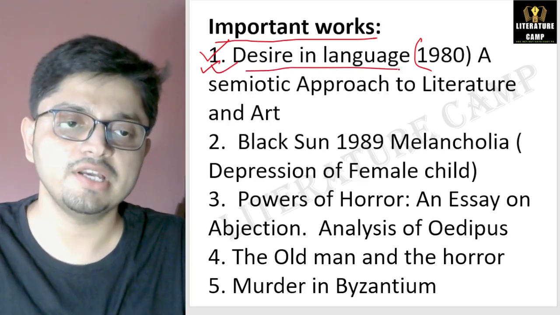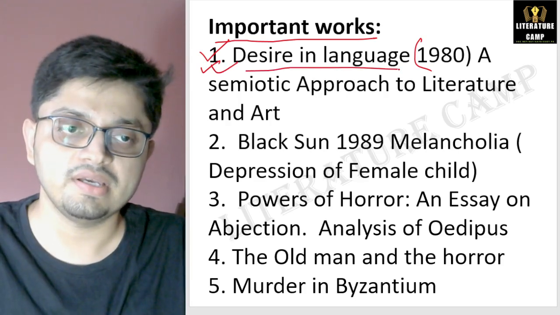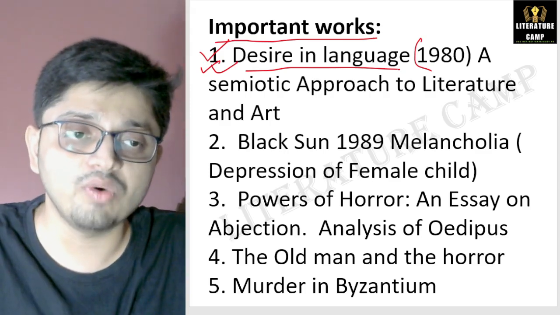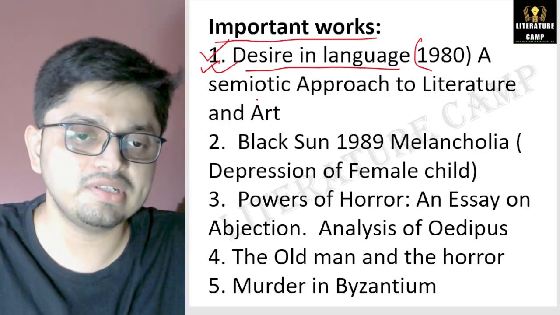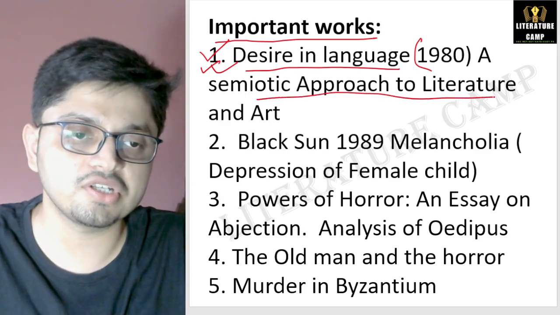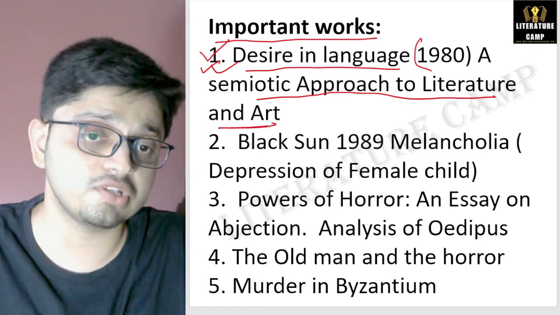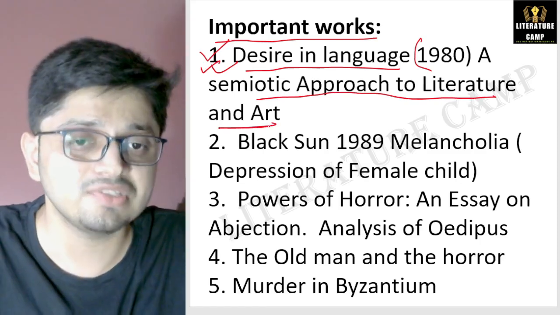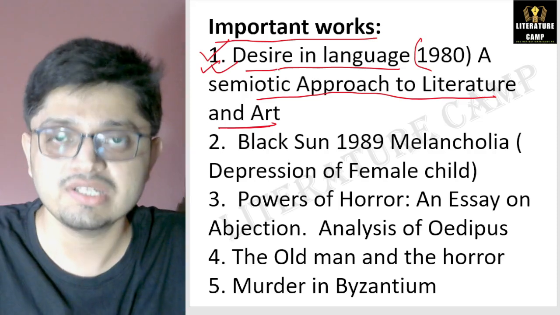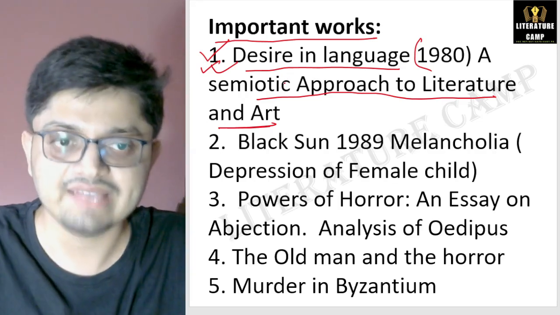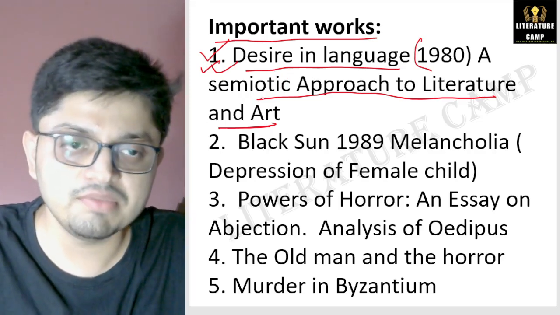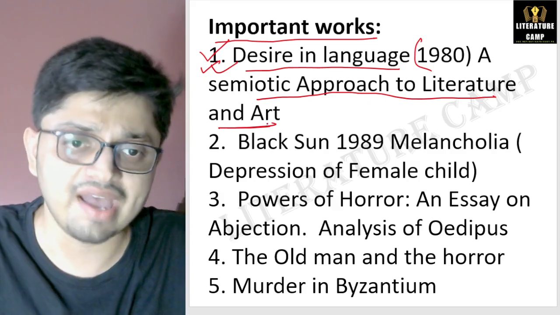Desire in Language, published in 1980. The subtitle of this work is A Semiotic Approach to Literature and Art. This question also can be asked. What is the subtitle of this work, Desire in Language, written by Julia Kristeva? The answer is A Semiotic Approach to Literature and Art.